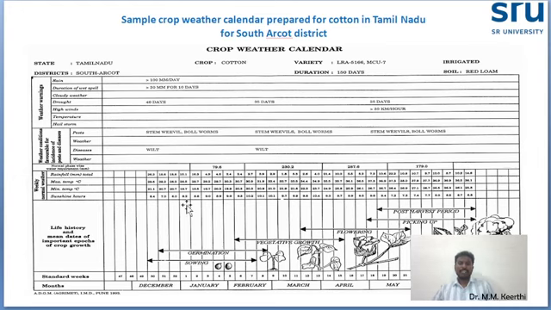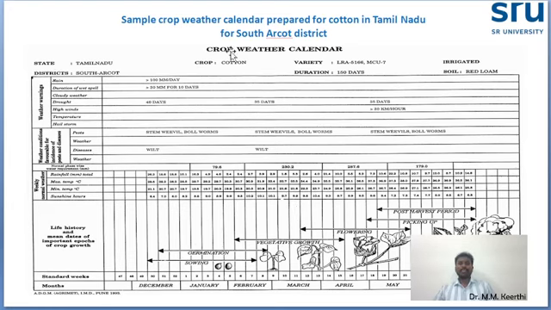Here in the middle, the weather details such as rainfall, maximum temperature, and minimum temperature will be there. In the upper part, the abnormal weather conditions are shown: in which stage, what weather abnormalities, and what diseases, pests, or issues will occur. For example, wilt will occur in this stage, stem weevils will occur, bollworms will come. Drought, cloudy weather, and high wind speed will be there at what days. According to that, we will make the management practices.